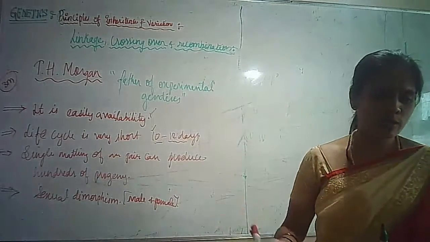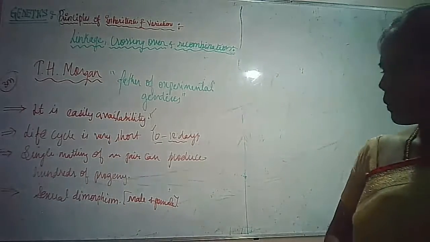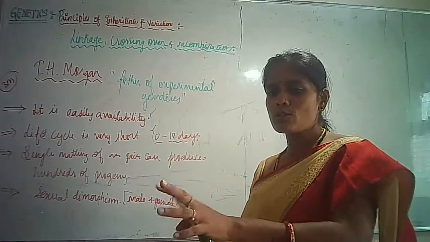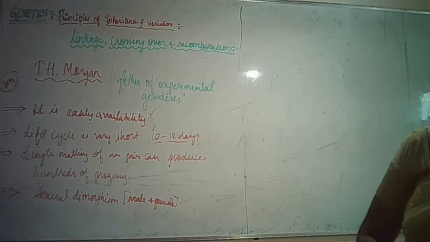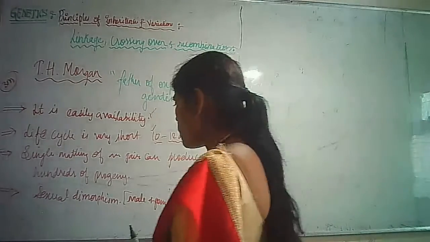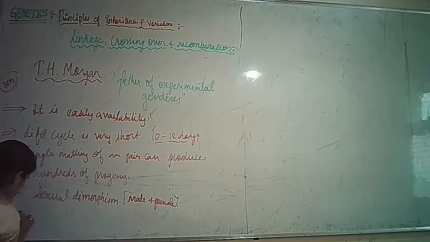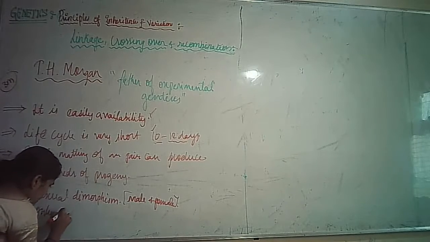Here also it is showing that, and altogether only 4 pairs of chromosomes are present. So one more thing, only 4 pairs of chromosomes are there, isn't it?